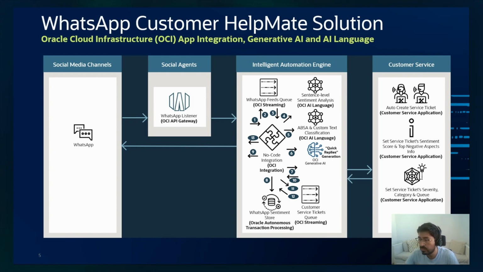Then in step 6, I'm applying our OCI Generative AI service over the WhatsApp message text. In this case, the idea is that if the overall sentiment is neutral, it can be that this customer is not complaining, but is just asking about something specific. It can be a question related to a service or the brand. So in this case, what we have is something that I call customer service quick reply generation.